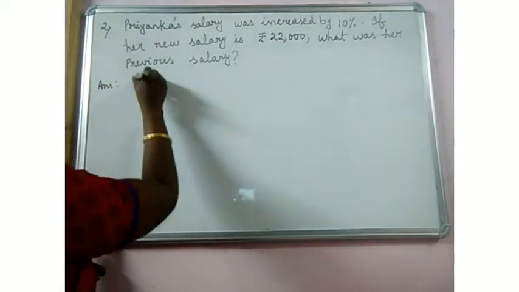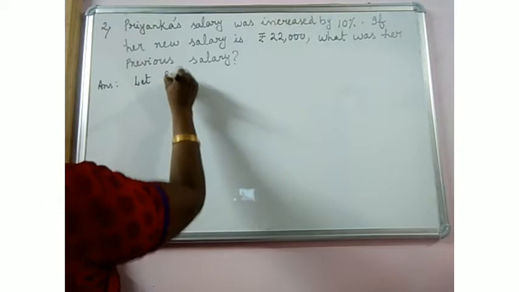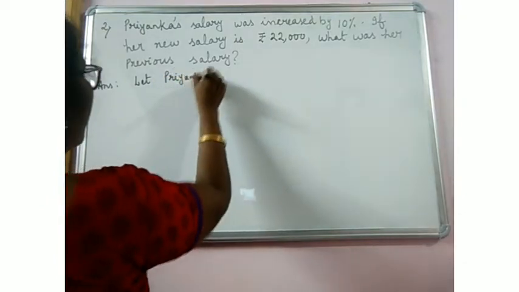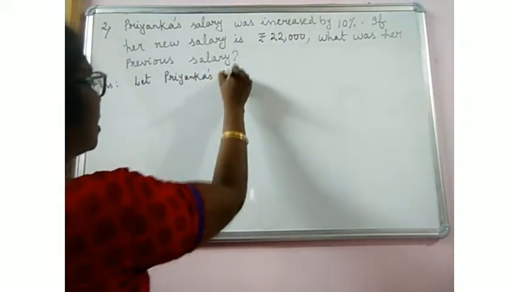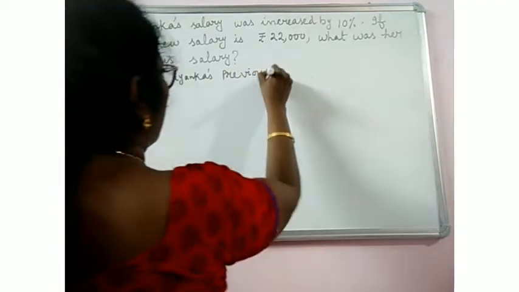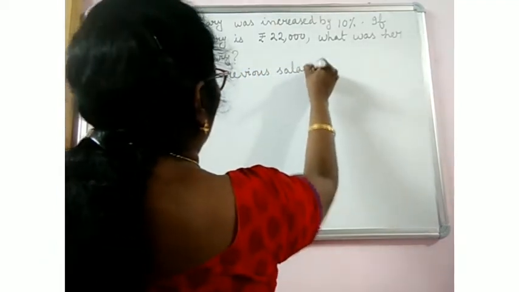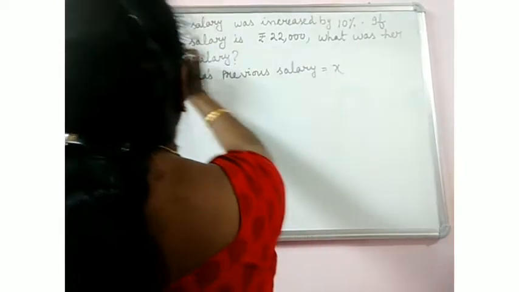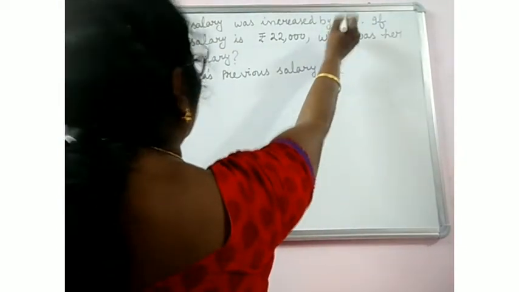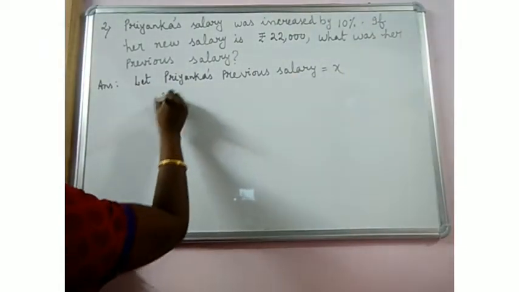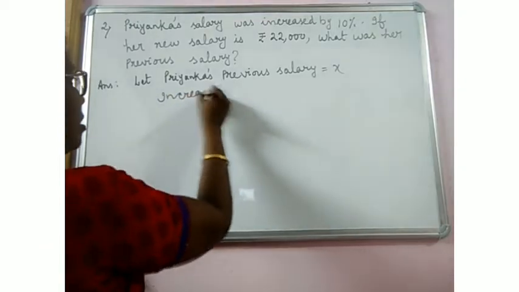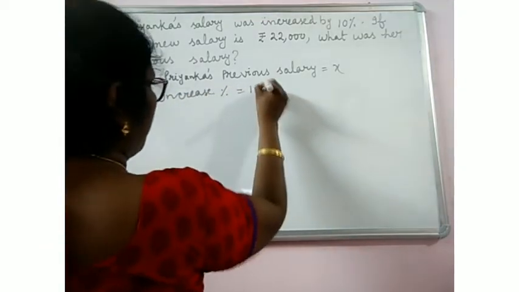Let Priyanka's previous salary be equal to x. The increase percent is 10%.